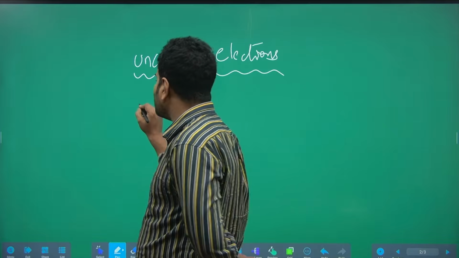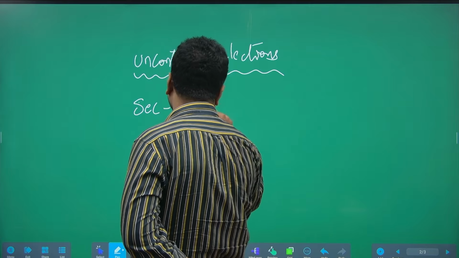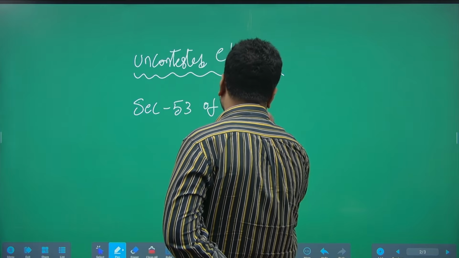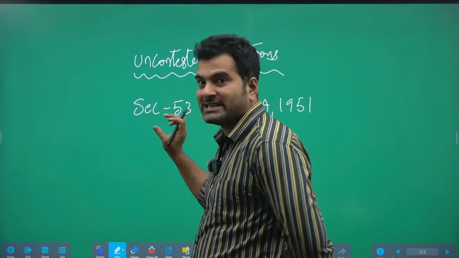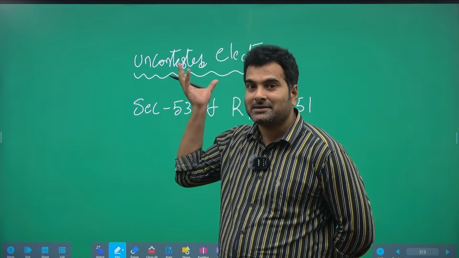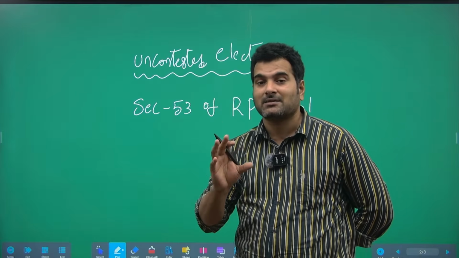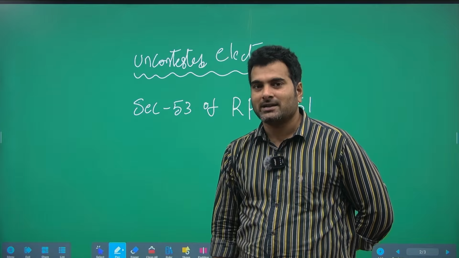For this, we have a section called Section 53 of the Representation of People's Act 1951. According to this particular section, what exactly comes under an uncontested election is defined. Okay, till this point it is good.